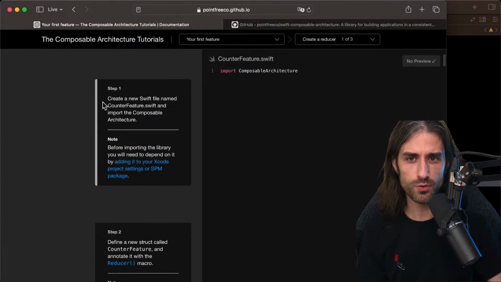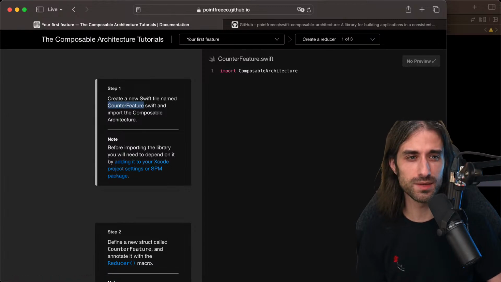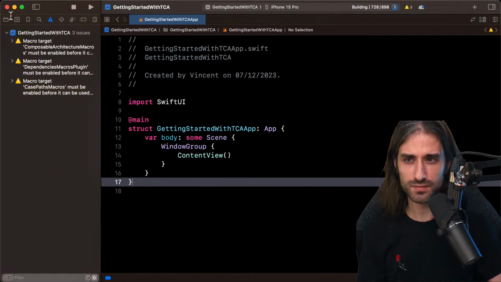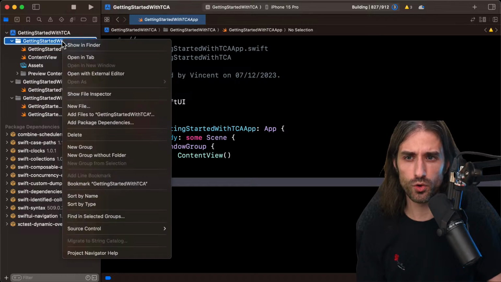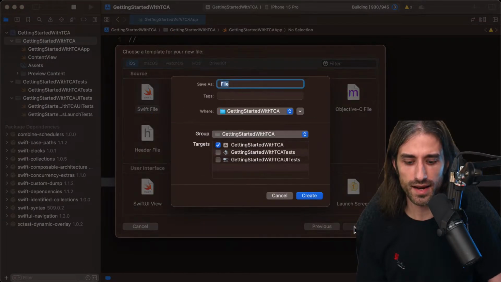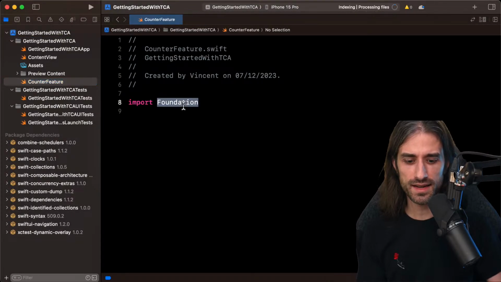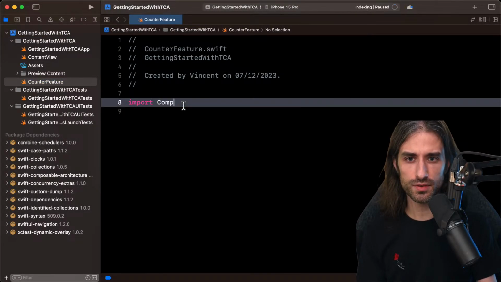And so we can see step 1, we need to create a new Swift file named CounterFeature.swift and import the composable architecture. And you can see in the note, they say that you will need to import it. And so they give you a link on the steps on how to do the import, which I've just done. So let's go ahead. I'm going to create this new file. It's going to be a Swift file, and I'm calling it CounterFeature. Okay. And they ask me to import the composable architecture like this.